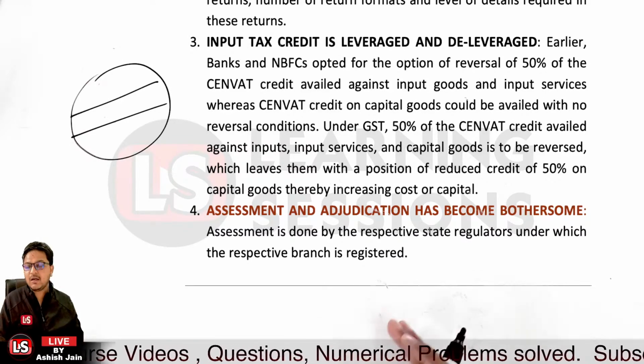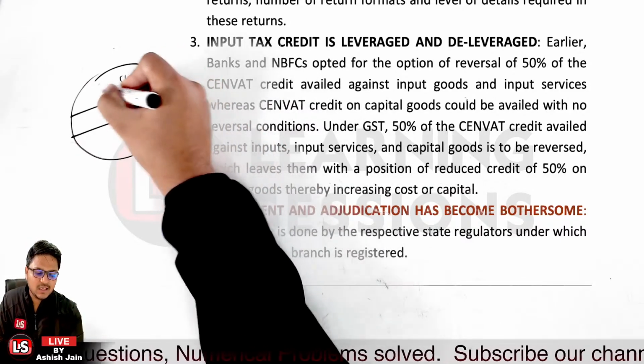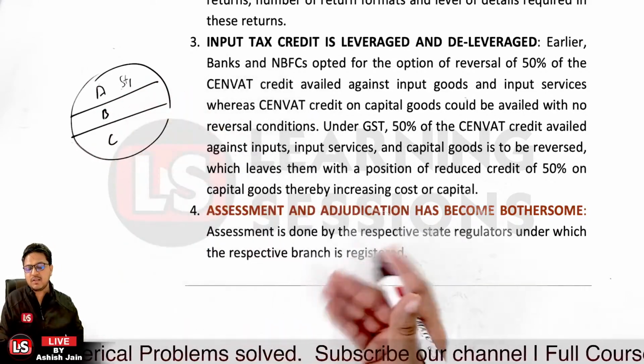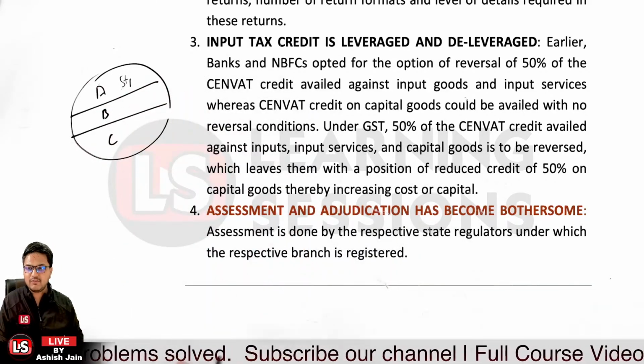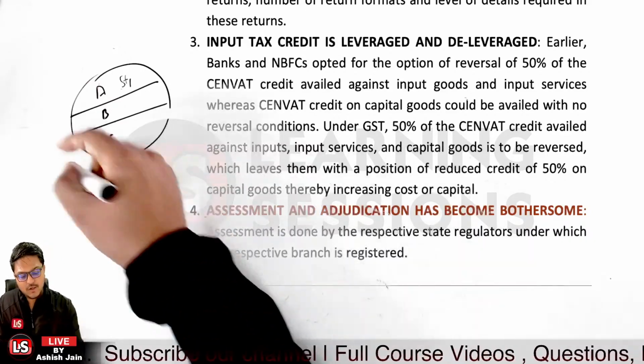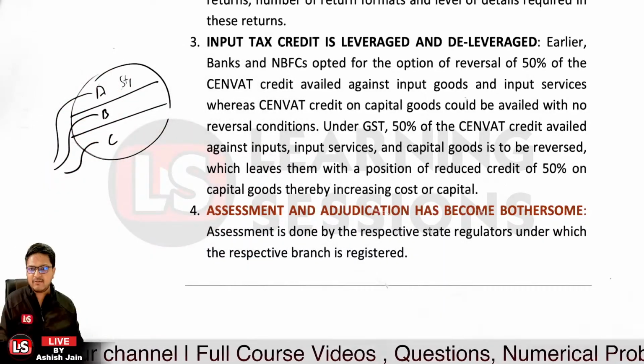the adjudicating authority will be different. Like in state 1 the adjudicating authority is A, in state 2 it is B, in state 3 it is C. Now each person will have their own point of view on the same agendas. Person A will act differently, person B will act differently, person C will act differently.